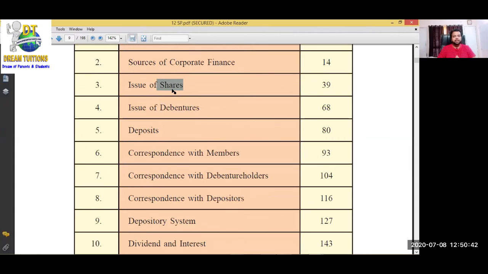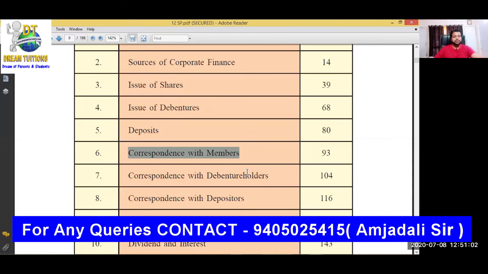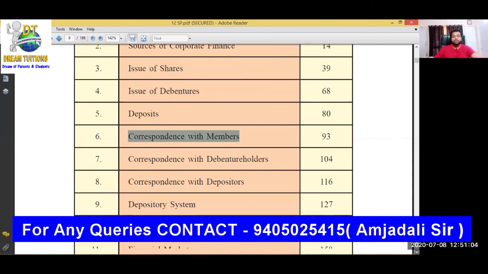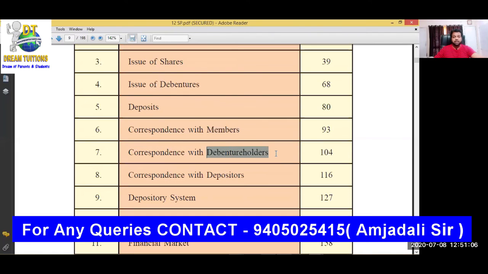Clear हो गया? So ये पूरा आपको कंपनी चालू कैसे करते, कंपनी ऑपरेट कैसे करते, कंपनी from where, what are the requirements of money, what type of capital requirement is there in the company, from where they bring it, and what they do to complete that formality, like issue of share, issue of debenture, deposit. Again, correspondence with shareholders, correspondence with debenture holders. What is debenture? What is debenture holder? ये सब हमें सीखना है. What are the depositors? ठीक है.